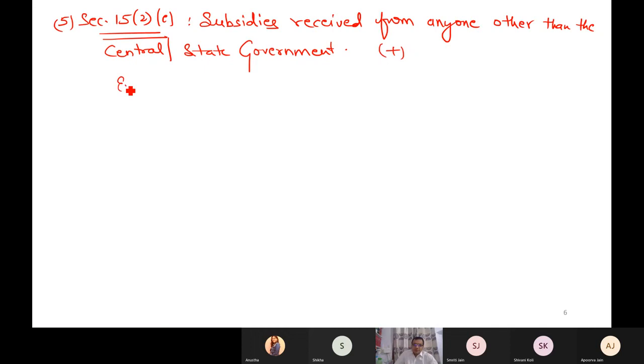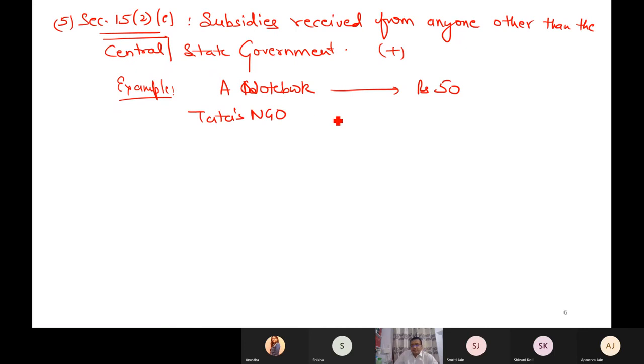For example, a copy, or you can say a notebook, is available at ₹50. But Tata's NGO branch says to the supplier that we will give you a subsidy of 10 rupees if you supply this to poor children.